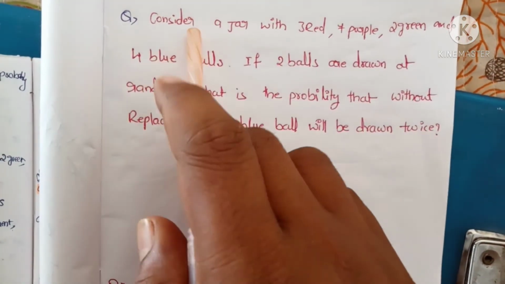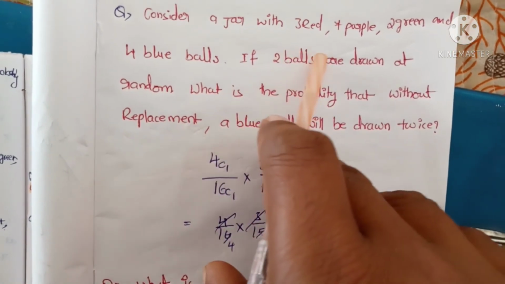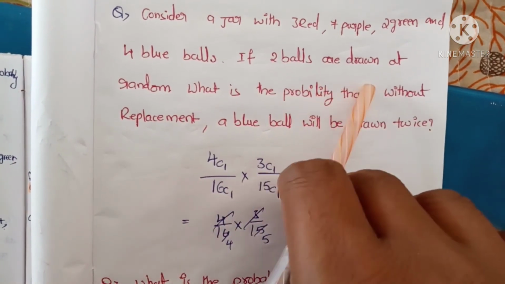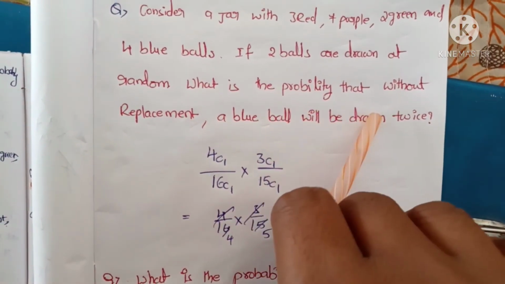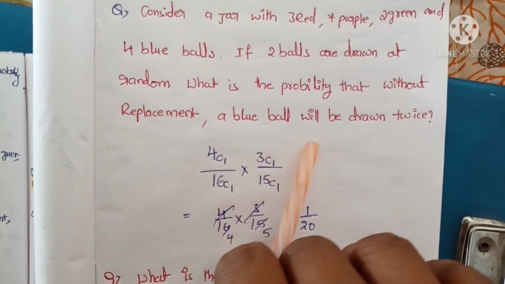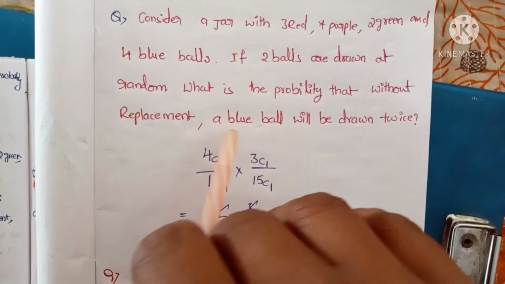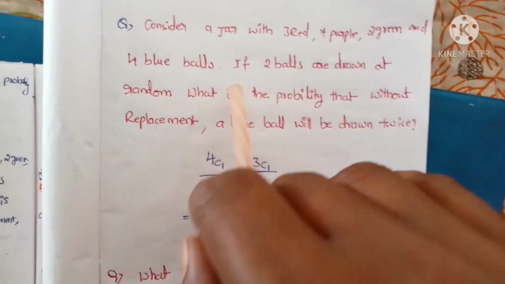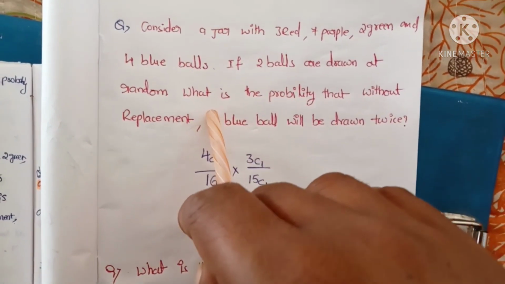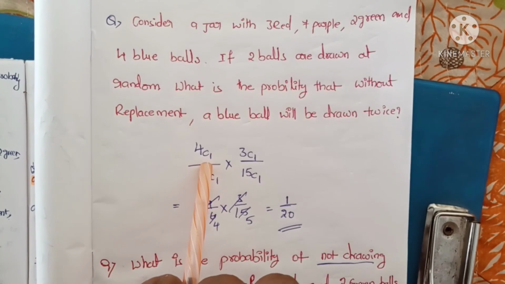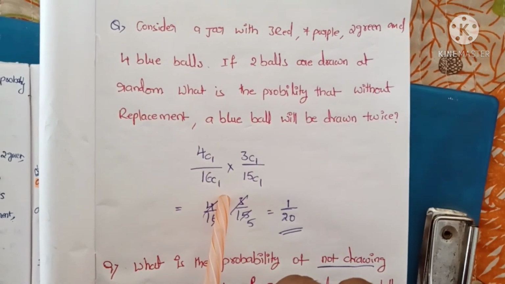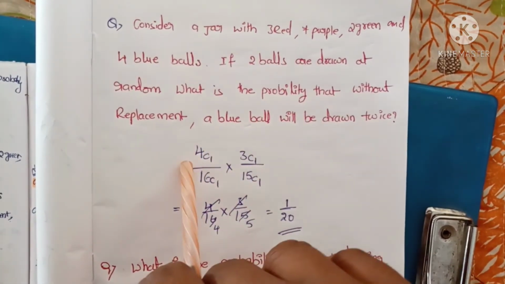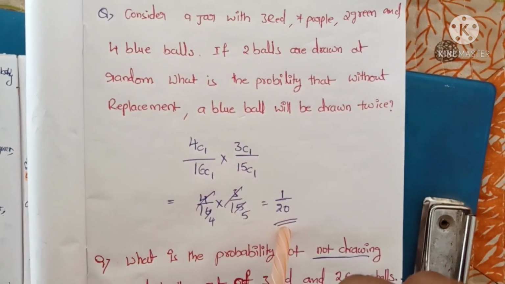Two more questions related to probability. Consider a jar with 3 red, 7 purple, 2 green and 4 blue balls. If 2 balls are drawn at random without replacement, what is the probability that a blue ball will be drawn twice? So we have totally 4 blue balls. First one ball, 4C1 divided by 16C1, total 16. After that, without replacement, remaining we have 3C1 divided by 15C1. Finally the answer is 1 by 20.